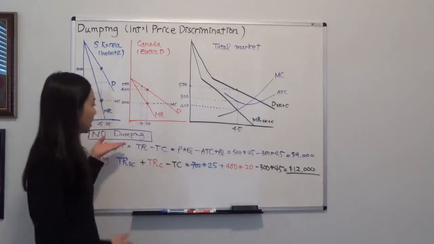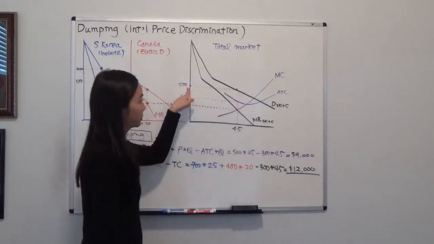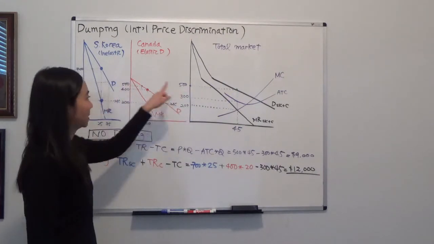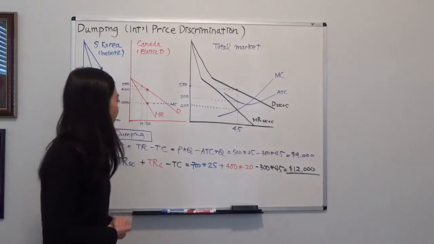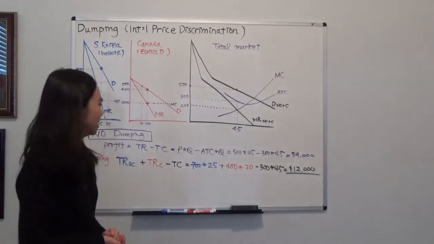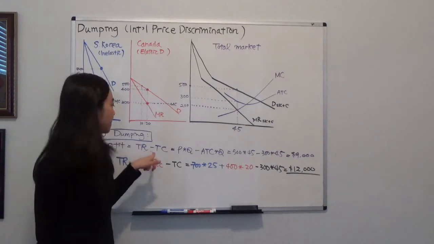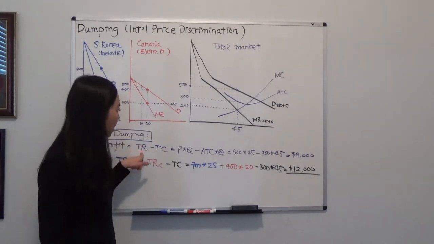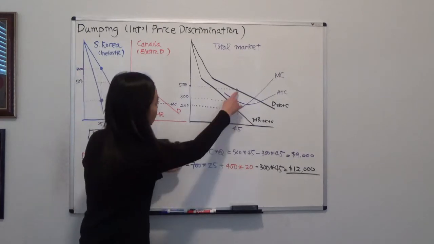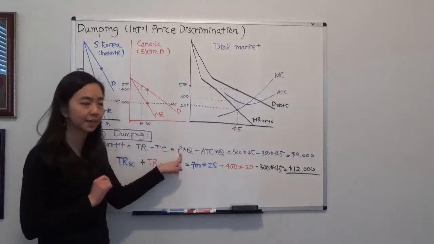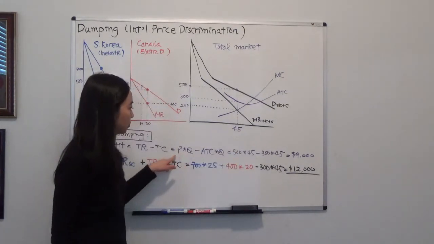Remember, in the first scenario, we're not dumping. So the price is $500 in both submarkets, and we're going to calculate the profit of this firm that is not practicing dumping. Profit is equal to total revenue minus total cost, and total revenue is just price times quantity. So what is our price here? It is 500 in both markets, and the quantity is 45. So that will be our total revenue.